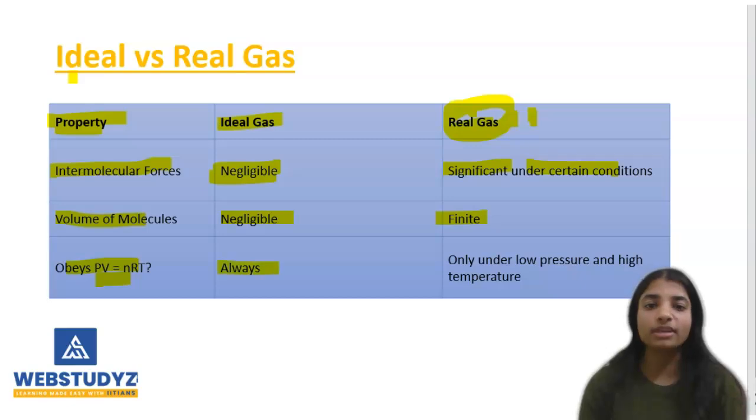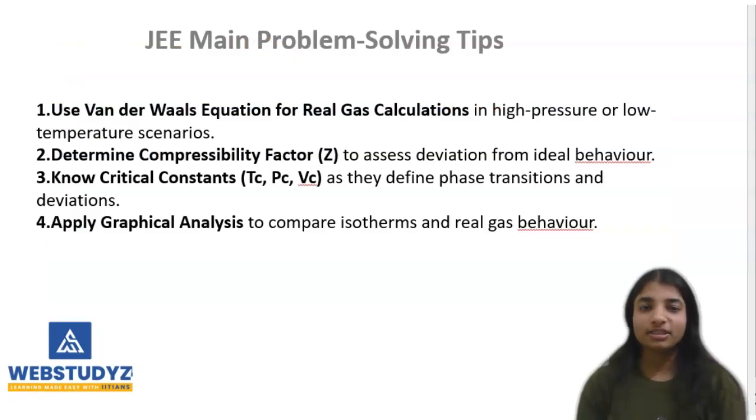An ideal gas always obeys this ideal gas equation, which is PV = nRT. But a real gas does not always follow this. It only follows this under low pressure and high temperature conditions. So these are some key differences between ideal and real gases. Till now we have discussed some basics about real and ideal gases. Now we are going to discuss how we can apply these concepts to solve JEE Mains problems.